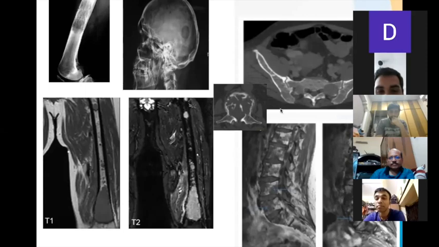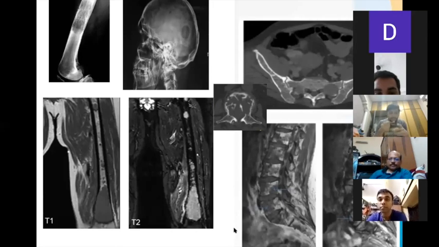Yeah, this is a classical mini brain appearance on an axial section of a vertebra. There are also lytic lesions here. Multiple lytic lesions were present in the bone. Can Sanjay tell me what the lesion is here? MRI T1, T2 weightage. Can you describe the weightage? X-ray? MRI.